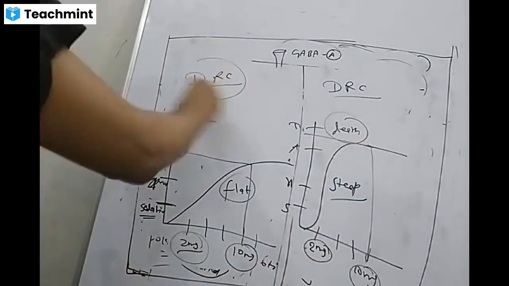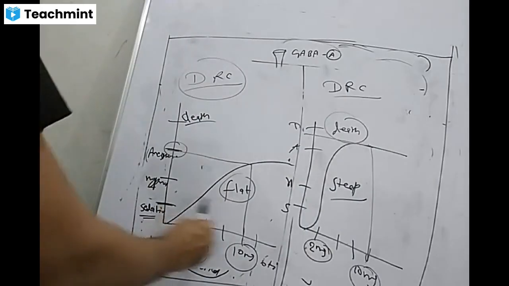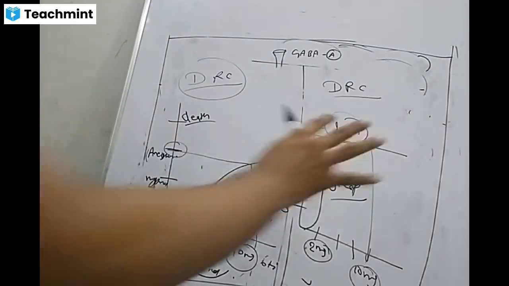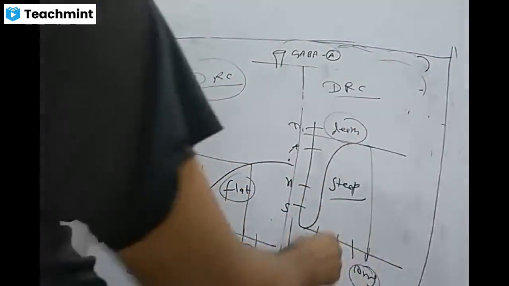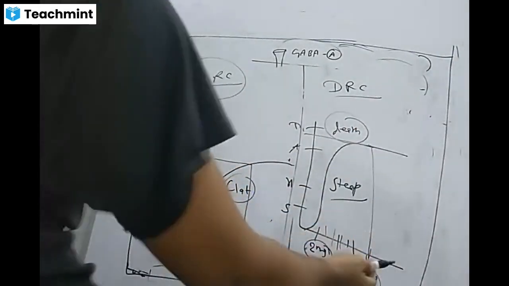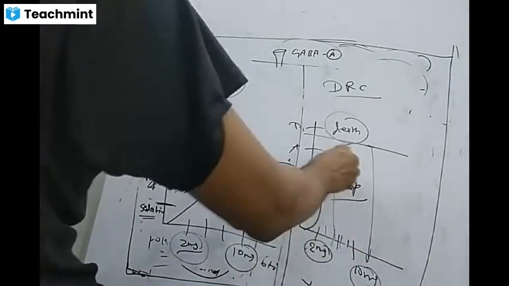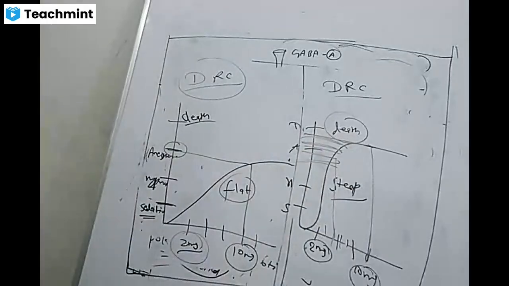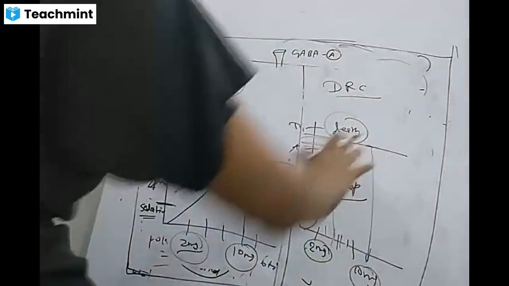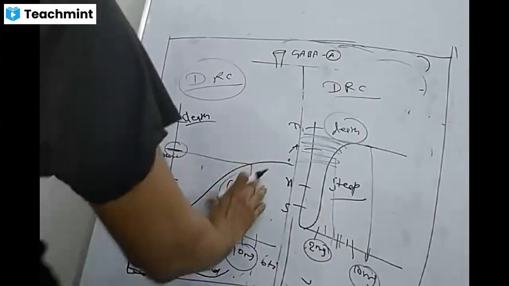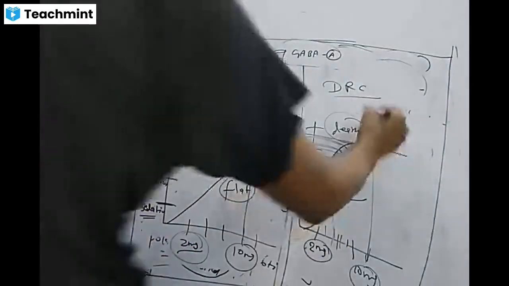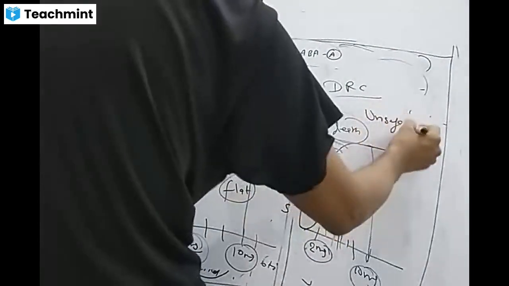So in the case of benzodiazepines, the more we increase the dose, the effect increases slowly. But in the case of barbiturates, with a small increase in dose, the response increases very rapidly. The significance of this flat and steep curve is that these drugs are safe and these drugs are unsafe.